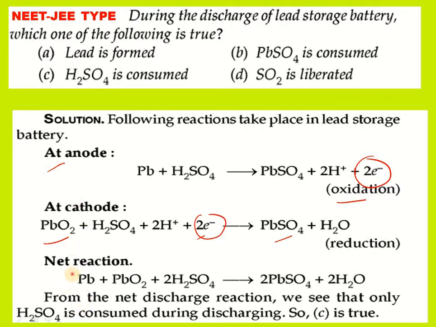The net reaction, if you observe, is Pb plus PbO2 plus 2H2SO4 gives rise to 2PbSO4 plus 2H2O. In this net discharge reaction, you see that only H2SO4 is consumed. So during discharging, C is the true answer.